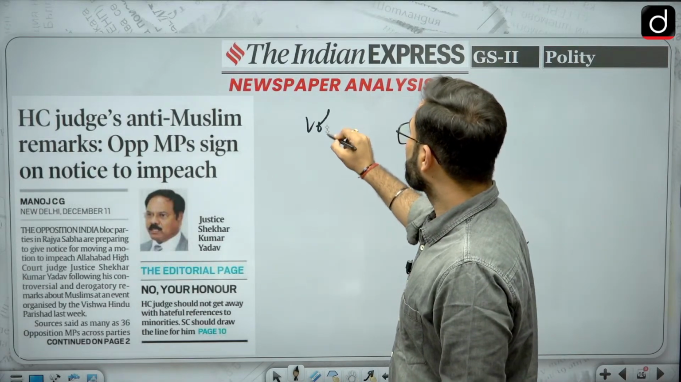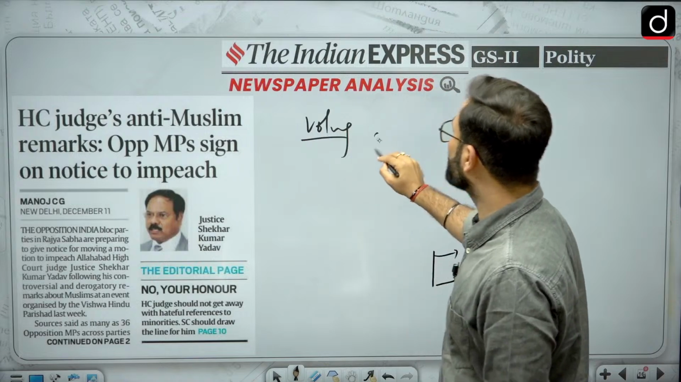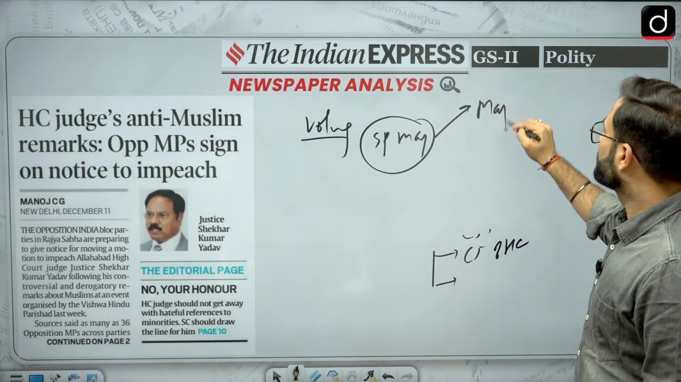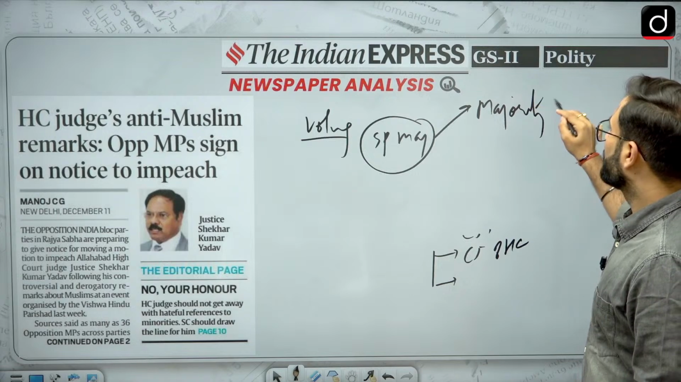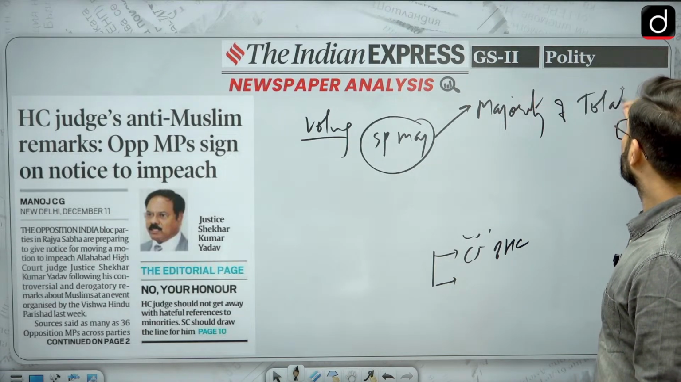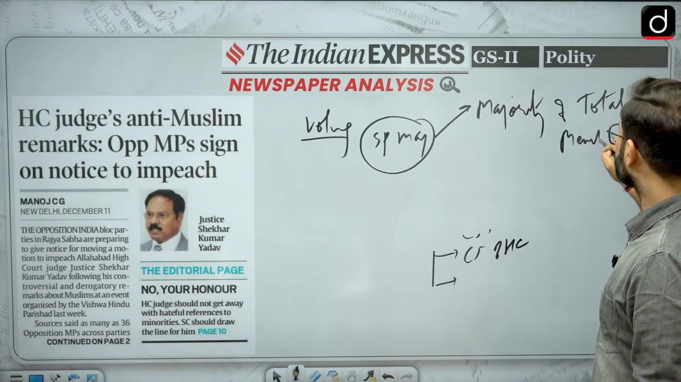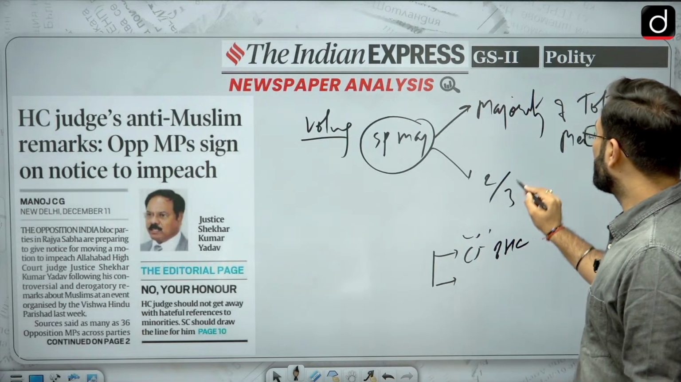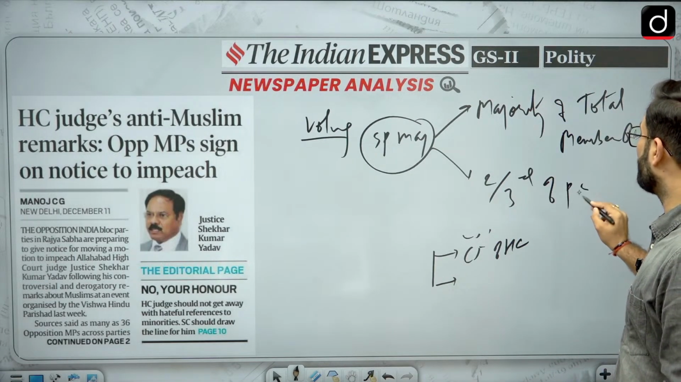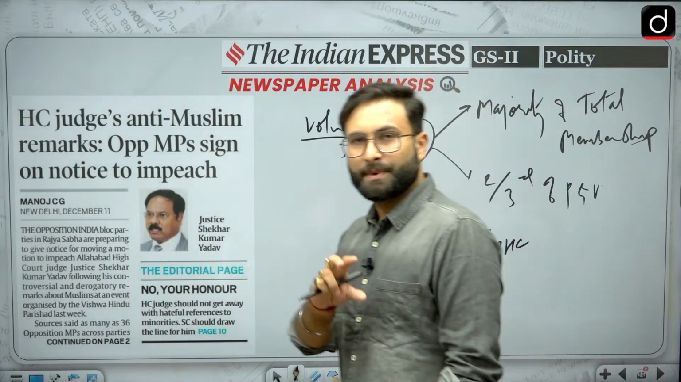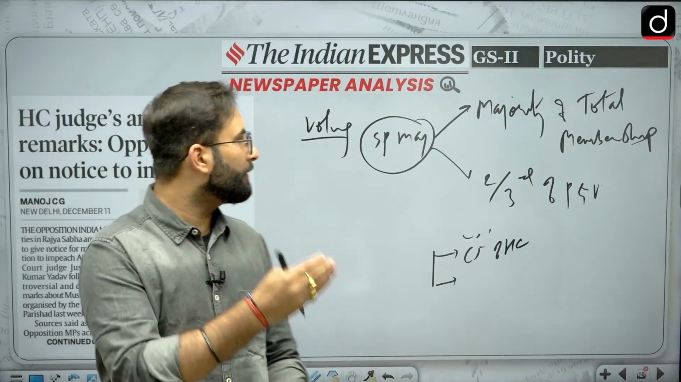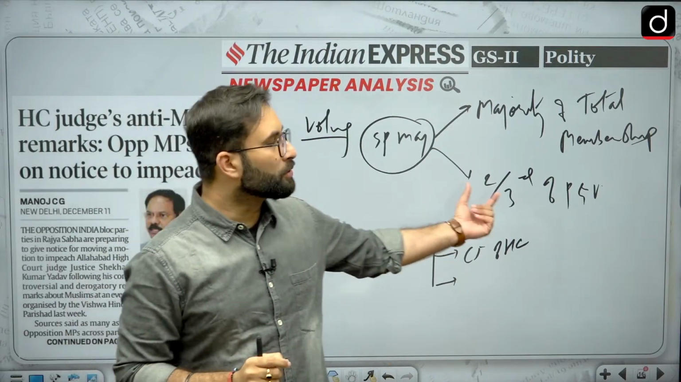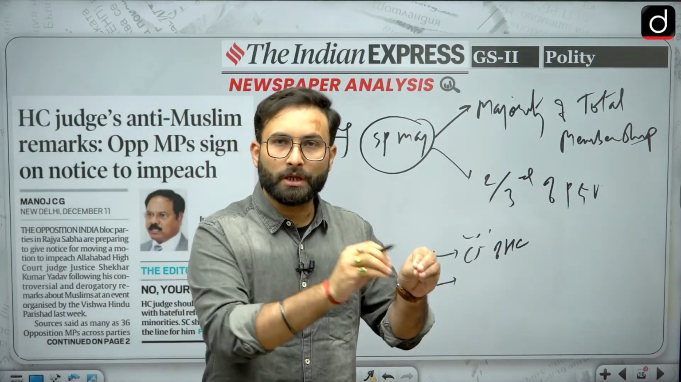Okay, special majority over here, that is majority of total membership of the house and 2/3 of present and voting. Okay, so there will be a special majority which will be required. There will be one, that is the majority of total membership of the house, and then 2/3 of those who are present and voting on that particular day.